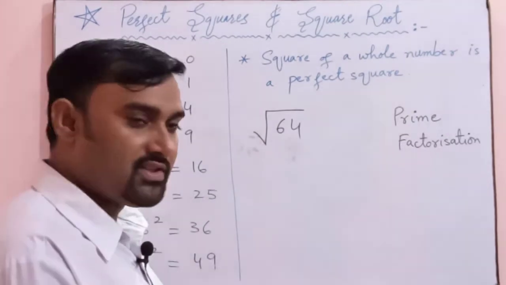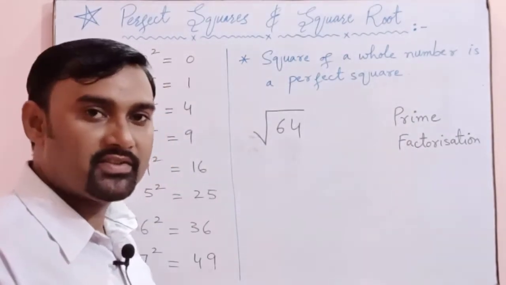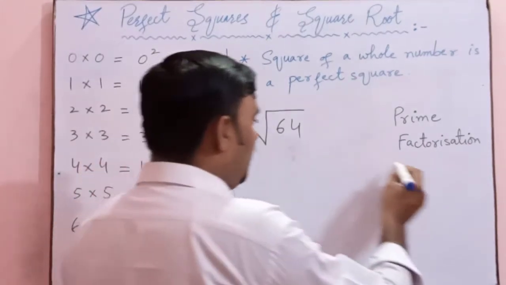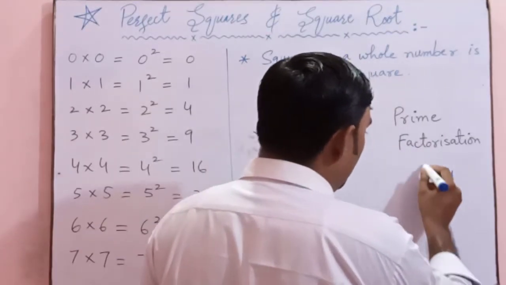So how does prime factorization work? From the previous classes, we know about prime factors. We will find the prime factors of 64 first of all.